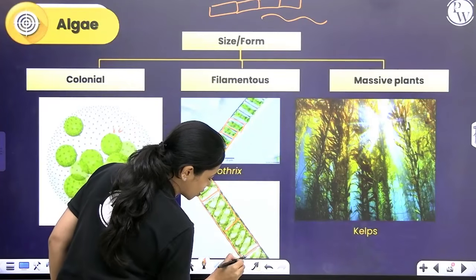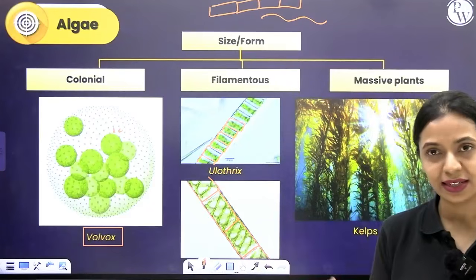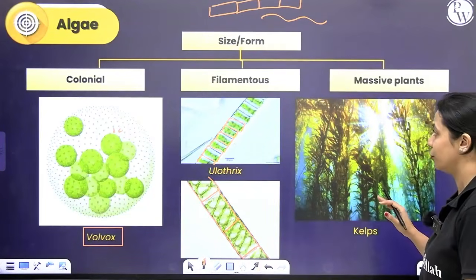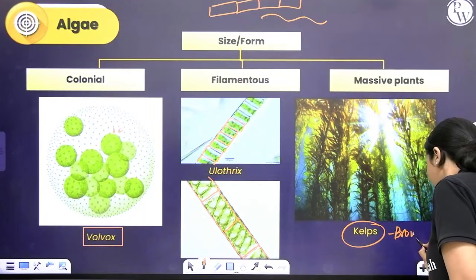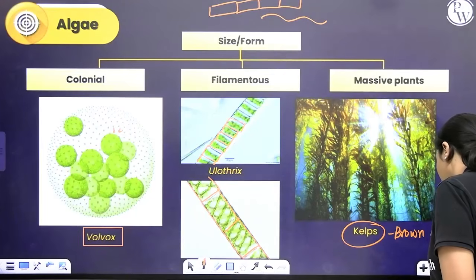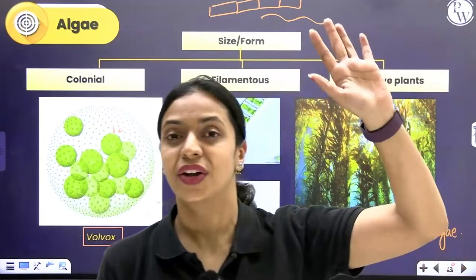Right? I told you Nostoc is filamentous, and the hyphae in fungi are filamentous too, in the previous class. Basically, they are lying end to end and forming a long thread-like structure. We call that the filament. Some kelps, which are basically brown algae, very, very pretty plants these are. Though they are algae, they can grow to as tall as 100 meters.